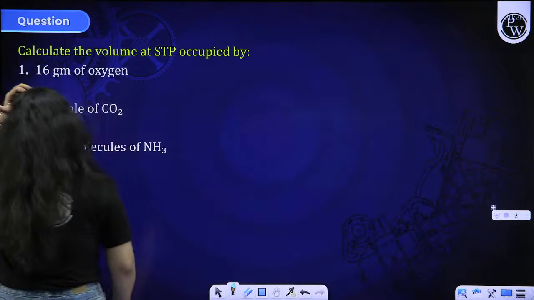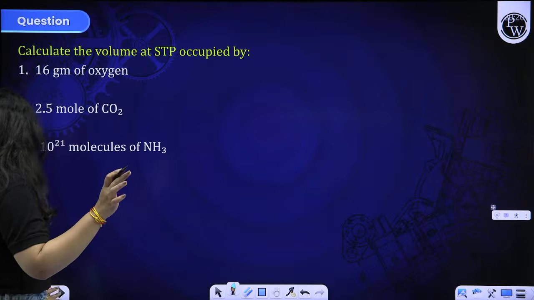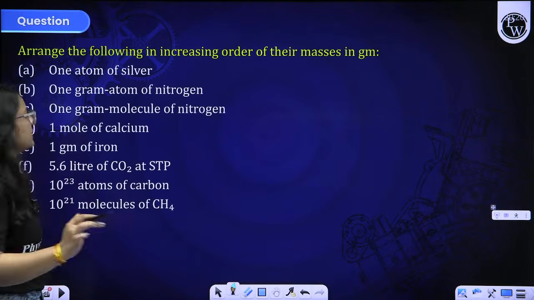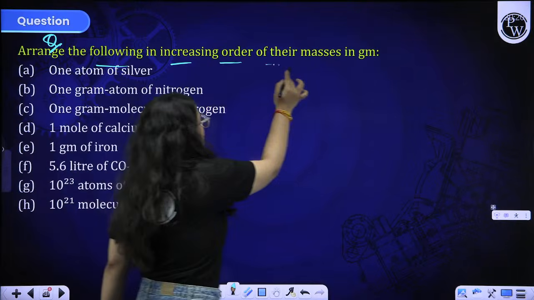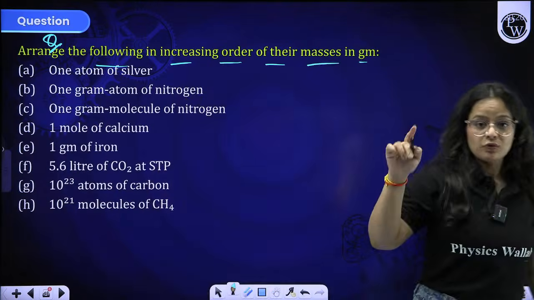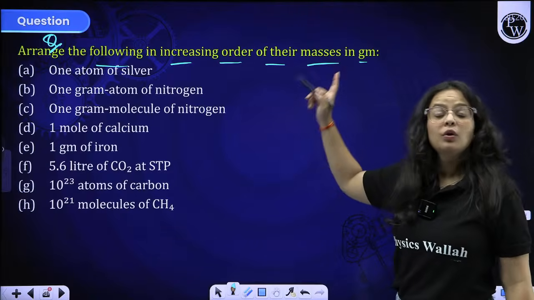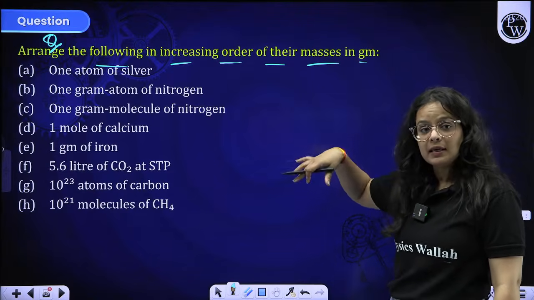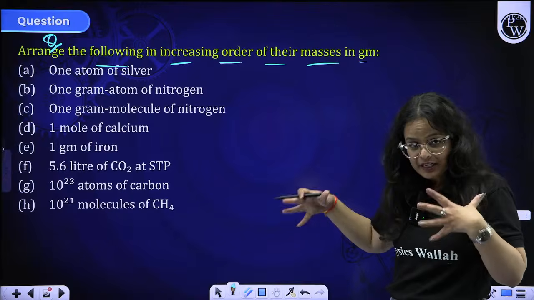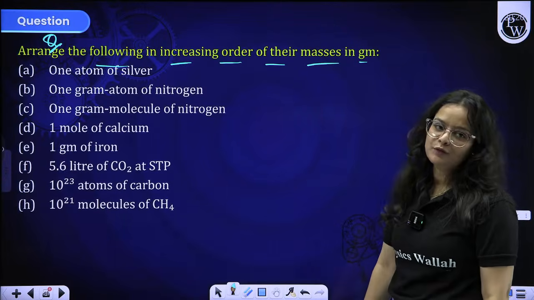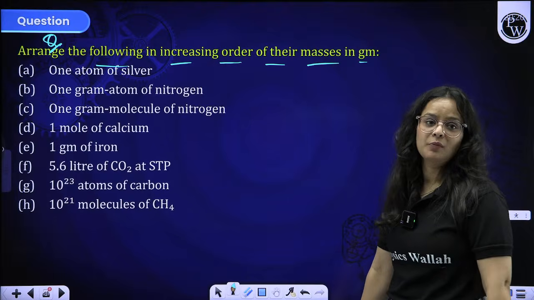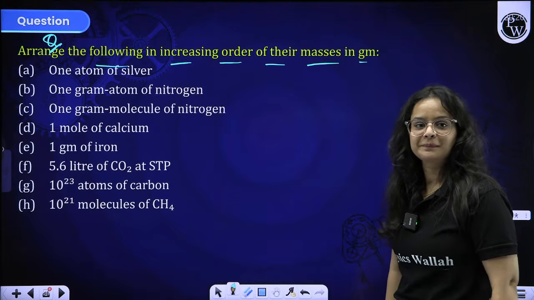Calculate the volume. Same these type of questions. We have practiced many more questions. Just try them all. This is again a very important question. You have to arrange the following in increasing order of their masses in grams. So first of all, you have to find out the masses and accordingly arrange them in order of their mass. I will see how many of you are giving the correct answer and how many of you are not. Okay?